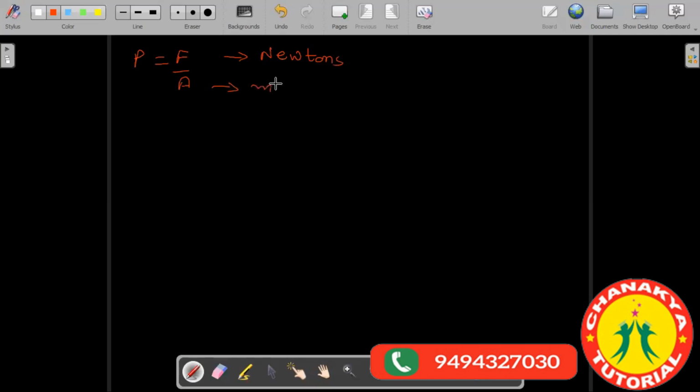So for most of the time, if you are given area in centimeter square, or if you are given some area as centimeters, you need to convert that centimeter square to meter square. And the conversion method we had seen is that 1 centimeter square is equal to 1 over 10,000 meter square, which we also wrote as 10 to the power negative 4 meter square. Got it? So in this way, you can convert the area from centimeter square to meter square.